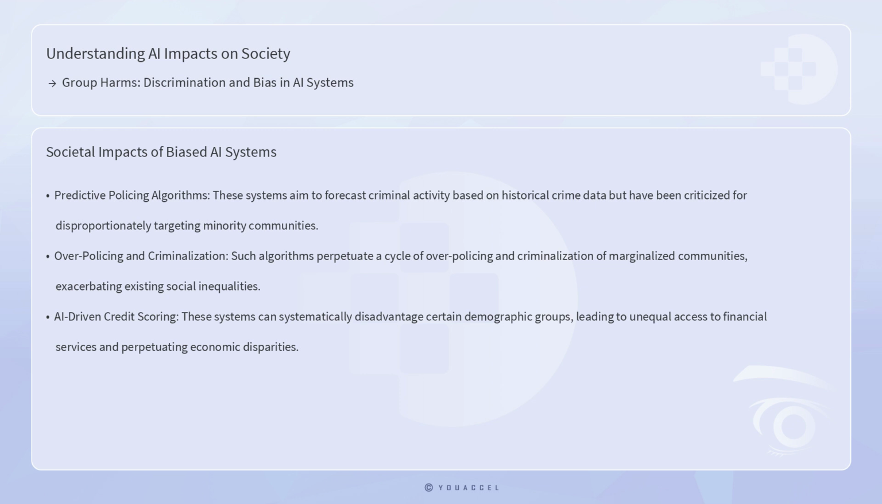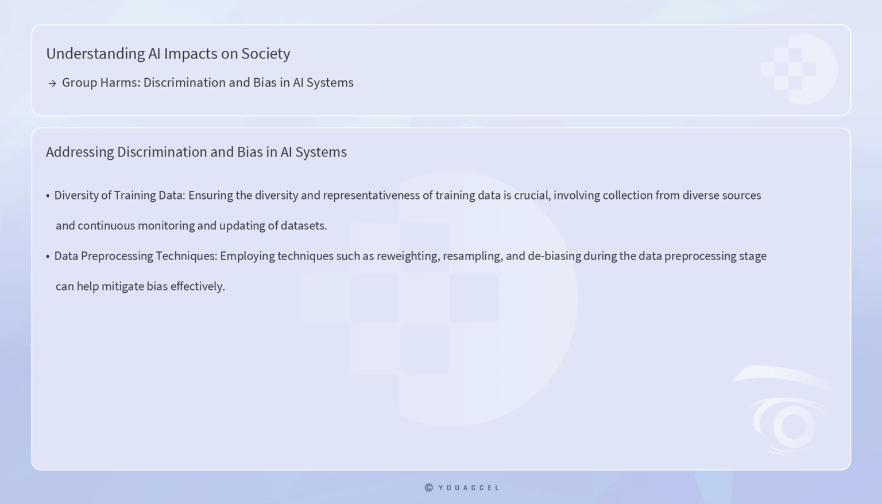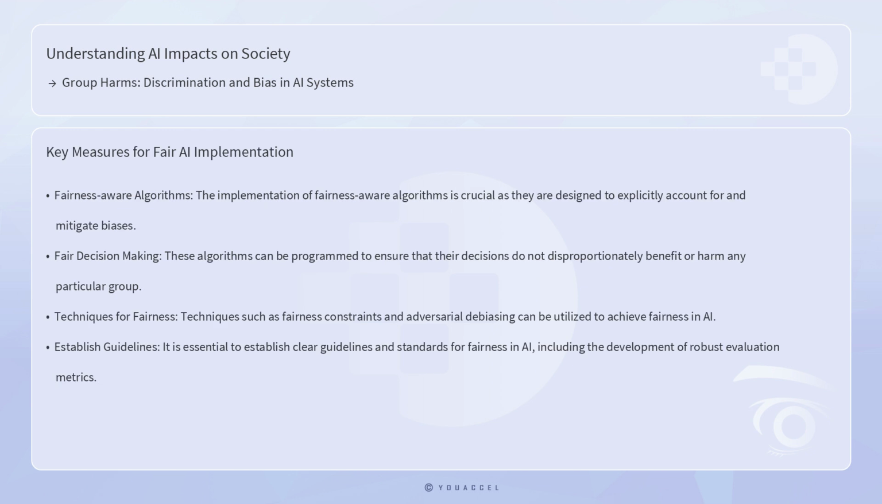Addressing discrimination and bias in AI systems requires a multifaceted approach. One critical step is ensuring the diversity and representativeness of training data. This involves not only collecting data from diverse sources, but also continuously monitoring and updating datasets to capture changes in societal norms and behaviors. Additionally, employing techniques such as reweighting, resampling, and debiasing during the data pre-processing stage can help mitigate bias.